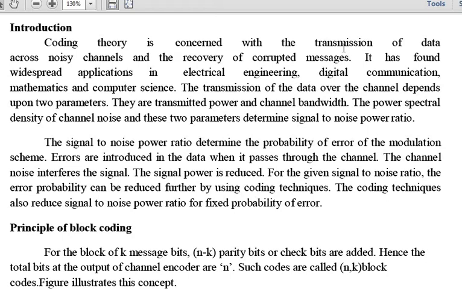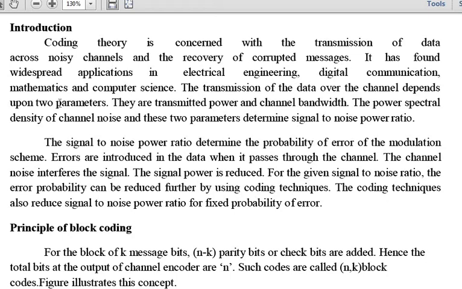So coding theory is about finding out what noisy channels are present, what errors have occurred in the channel, and how we are going to recover the corrupted message. It has found widespread application in electrical and electronic engineering, in digital communication, as well as in computer science, because in all of these we use channels and obviously have some errors.